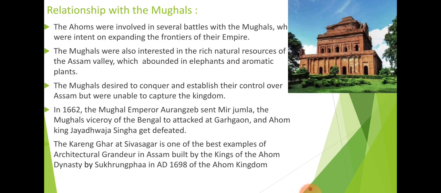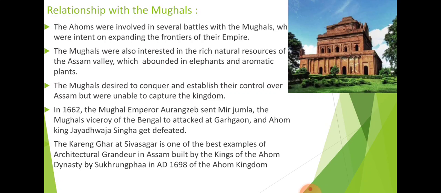Relationship with the Mughals. Basically, the relationship with the Mughals was not good, because the Mughals wanted to expand their empire. In the previous topic you have read about the Khans, where Akbar sent his army to expand his empire.